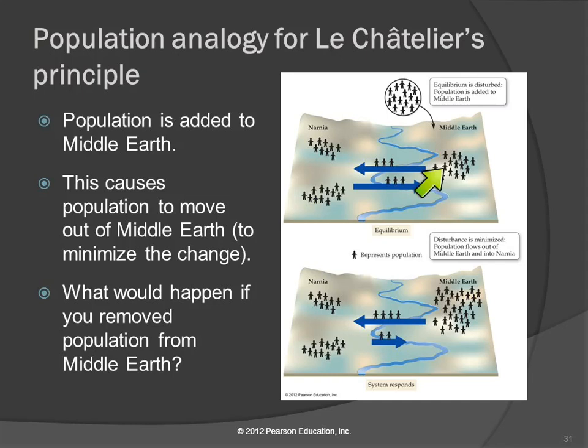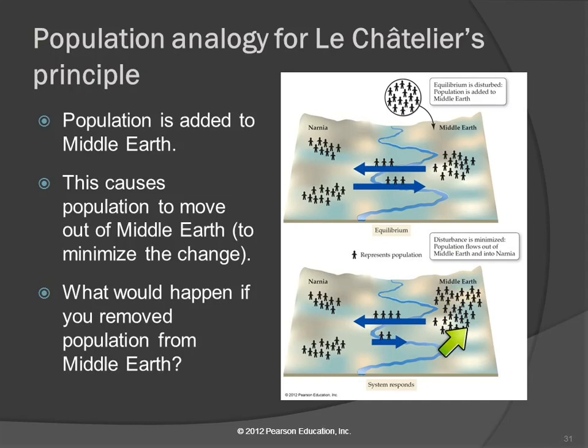What's going to happen to the migration of people? We've increased the concentration of people over here. What does that do to the rate of people leaving Middle-earth? It's going to increase it, right? Increasing the rate of people leaving Middle-earth is going to help undo what was done. So a whole bunch of people were dropped into Middle-earth, and the system reacts in a way to undo that or fight back.